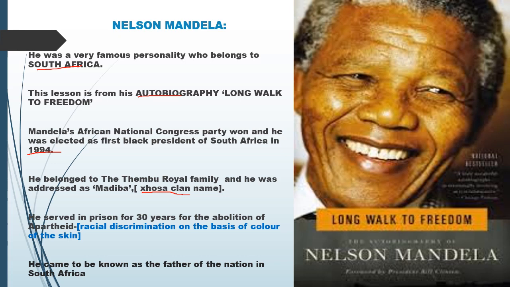He served 27 years in prison, and at most we can count it as 30 years, for the abolition of apartheid. Apartheid means racial discrimination on the basis of color of the skin. He came to be known as the father of the nation in South Africa. In South Africa, if you ask who was the father of the nation, they will recall the name of Nelson Mandela. When we compare to our India, father of our nation is Mahatma Gandhiji, who fought for our freedom.